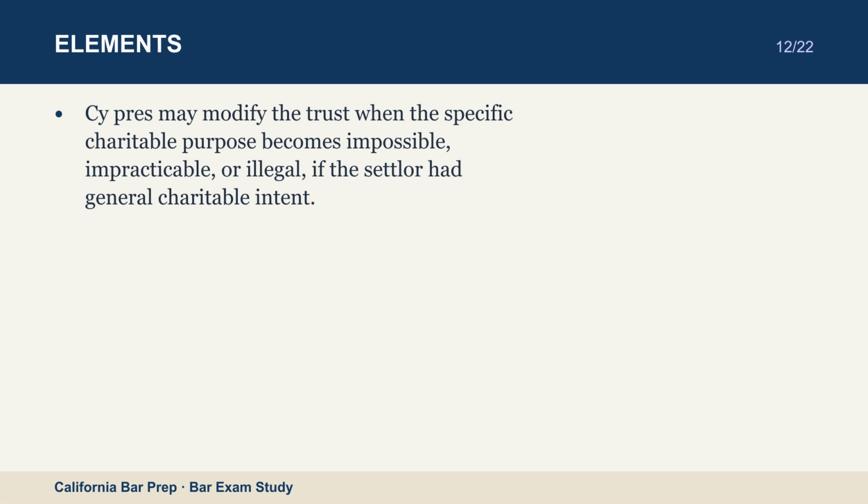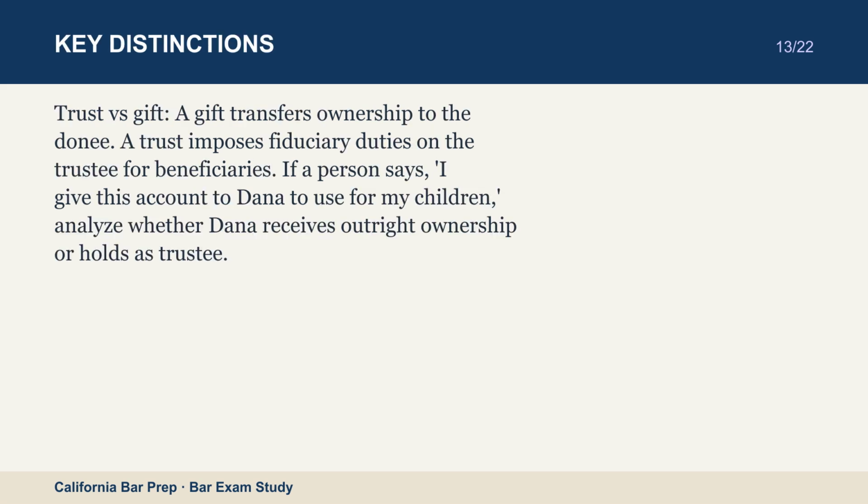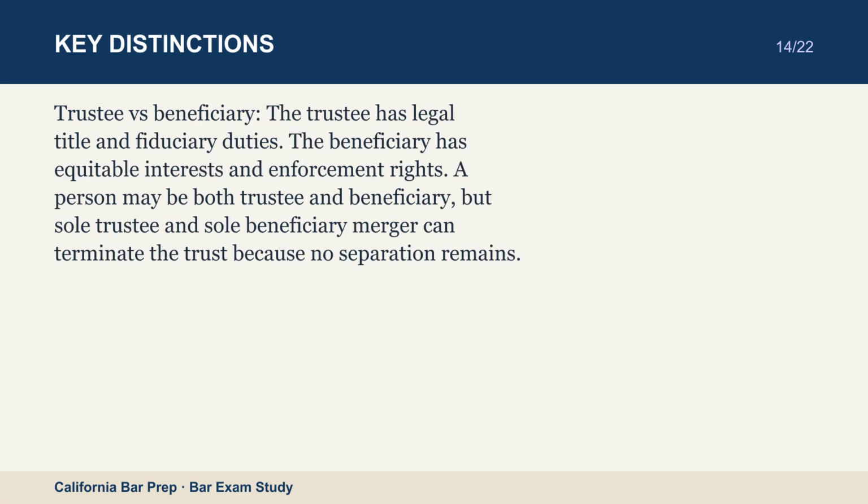Trust versus gift. A gift transfers ownership to the donee. A trust imposes fiduciary duties on the trustee for beneficiaries. If a person says, "I give this account to Dana to use for my children," analyze whether Dana receives outright ownership or holds as trustee. Trustee versus beneficiary. The trustee has legal title and fiduciary duties. The beneficiary has equitable interests and enforcement rights. A person may be both trustee and beneficiary, but sole trustee and sole beneficiary merger can terminate the trust because no separation remains.